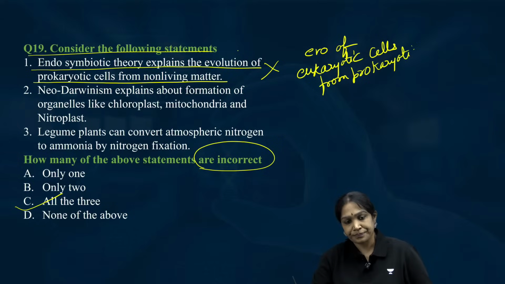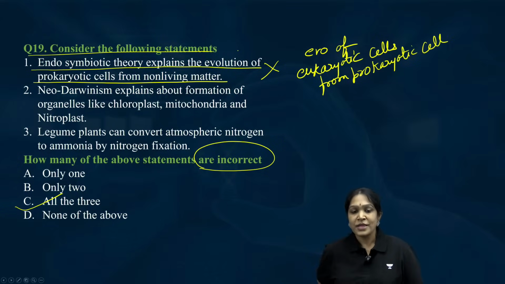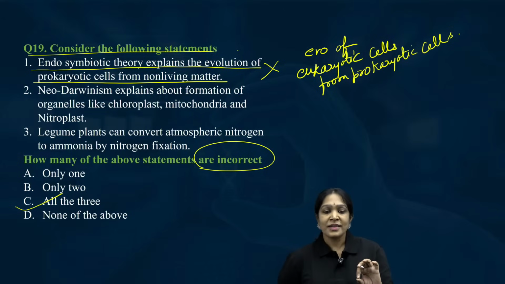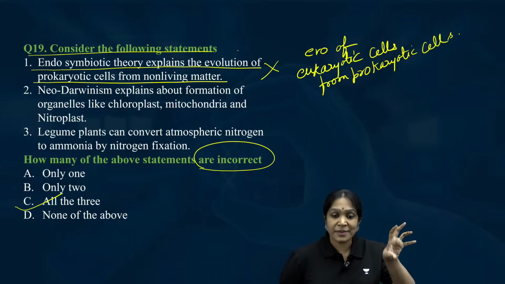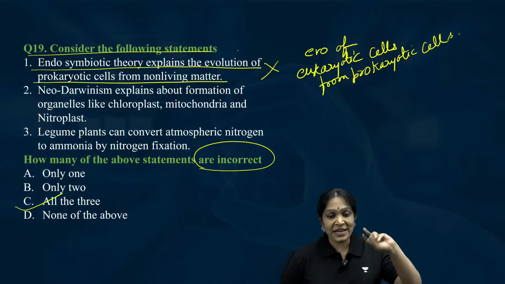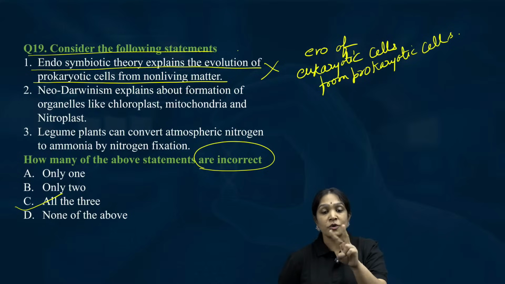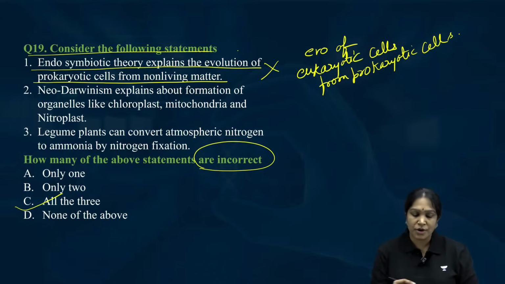Agreed? Hello, Ashish Kumar. So, it will not explain evolution of prokaryotic cells from non-living matter. No. It will explain evolution of eukaryotic cells from two prokaryotic cells together becoming a eukaryote. So, that is a wrong statement.